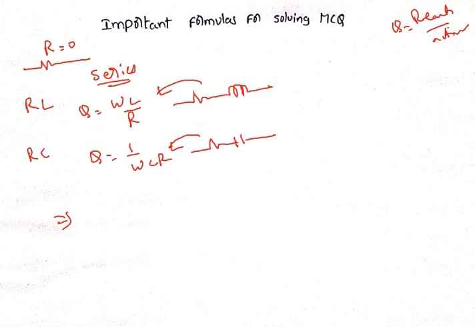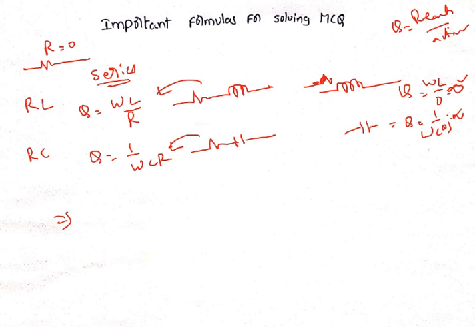For example, if only an inductor is taken, what happens? Only pure inductor given. What is the quality factor? Q equals omega L by R. R becomes 0. Therefore, omega L by 0, therefore infinite. For pure inductor, quality factor is infinite. For pure capacitor also, quality factor is 1 by omega C R. R becomes 0. Therefore, infinite. For pure capacitor also, quality factor is infinite.